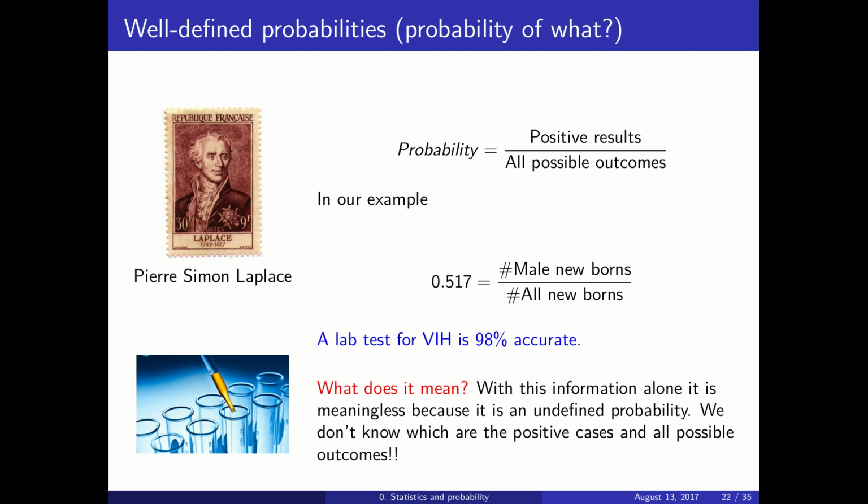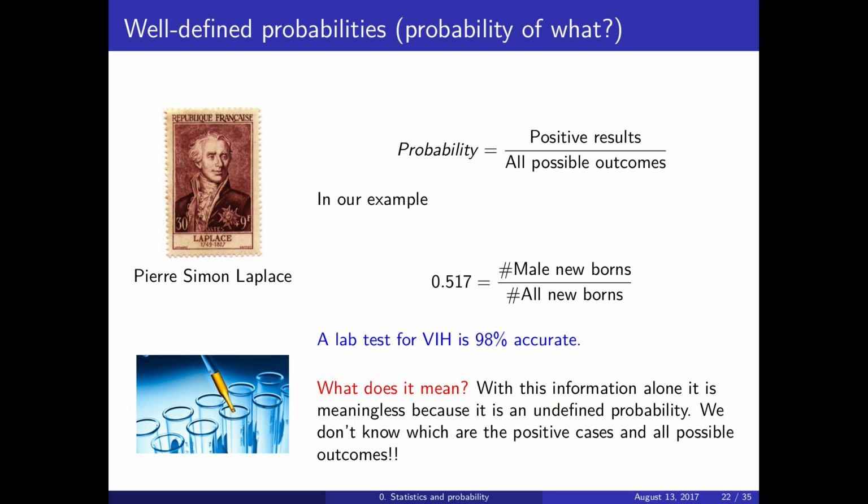So for instance, this 51.7% that we computed before was the ratio between the number of male newborns divided by all newborns, and this probability is very well defined. If we say that the lab test for HIV is 98% accurate, what does it mean?